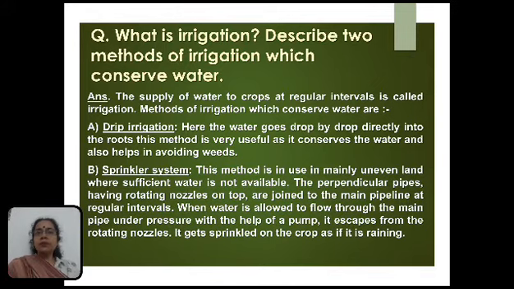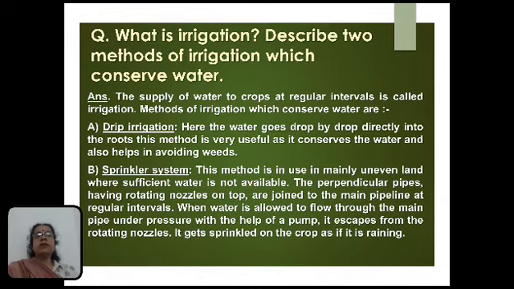Children, all of you know that the supply of water to crop fields at regular interval is known as irrigation. The methods of irrigation which conserve water are drip irrigation and sprinkler system. In the drip irrigation, the water goes drop by drop directly into the roots, and this method is very useful as it conserves the water and also helps in avoiding weeds. In case of sprinkler system,